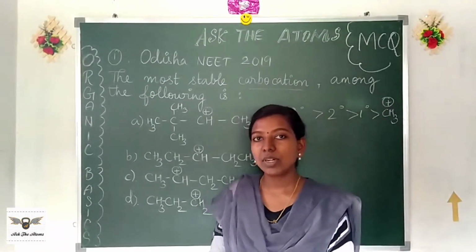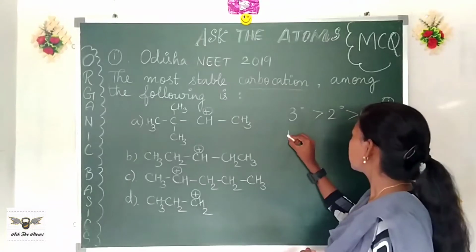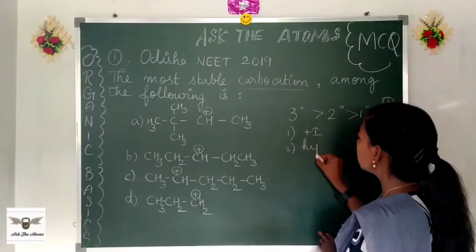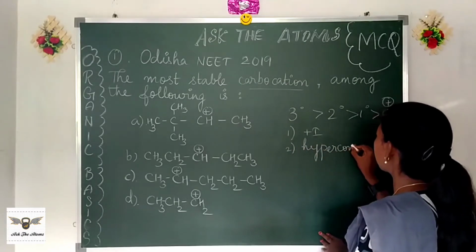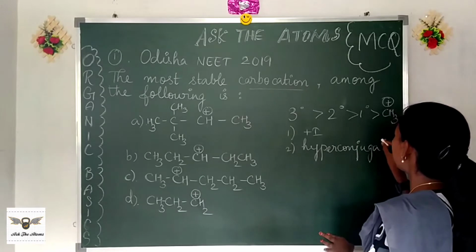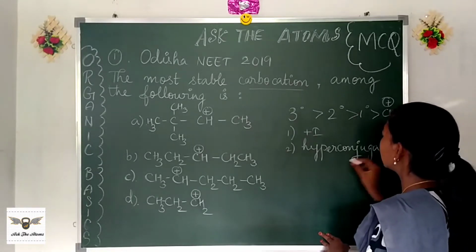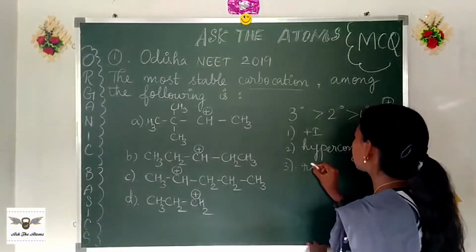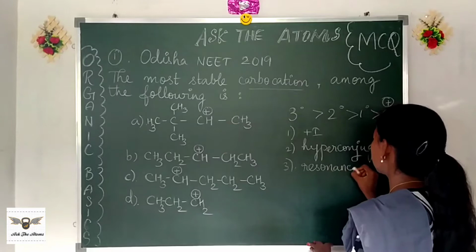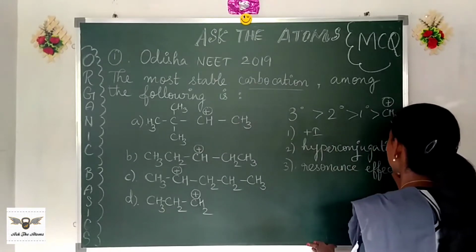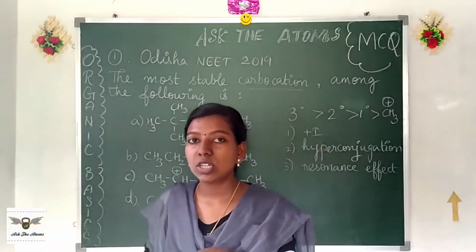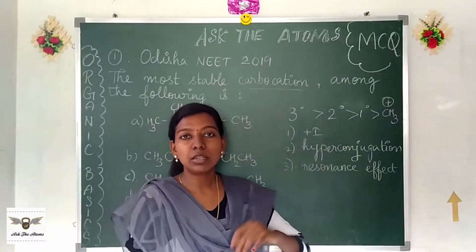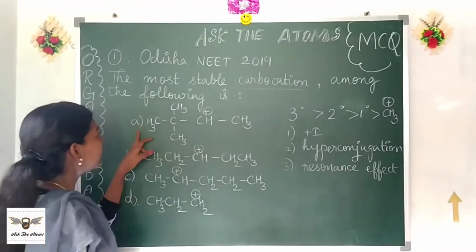Then, what are the other effects that govern this carbocation stability? Plus I effect, hyperconjugation, and nonetheless the resonance effect. So always, please don't stick to the first simple rule. Use all the rules combined to find the exact result. Go for the first one.